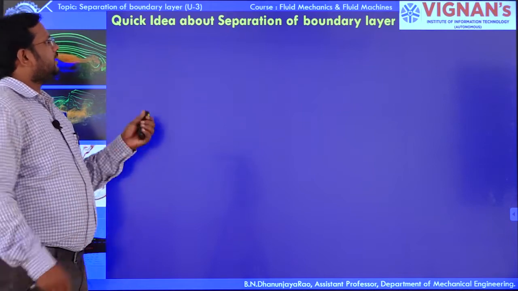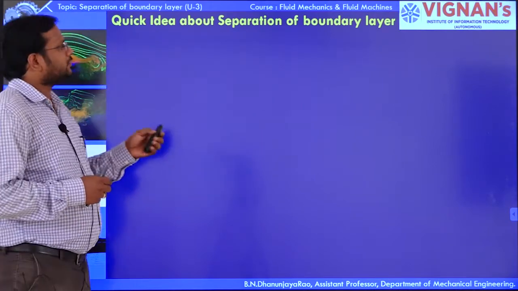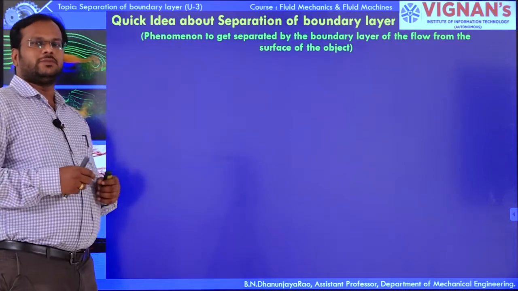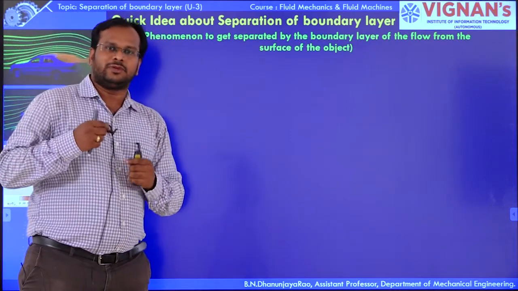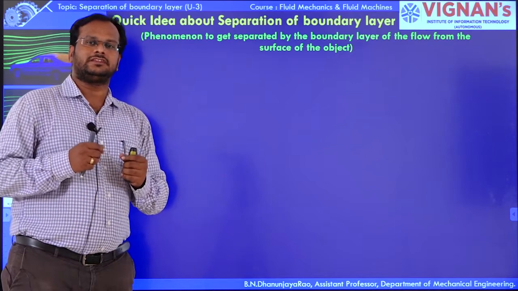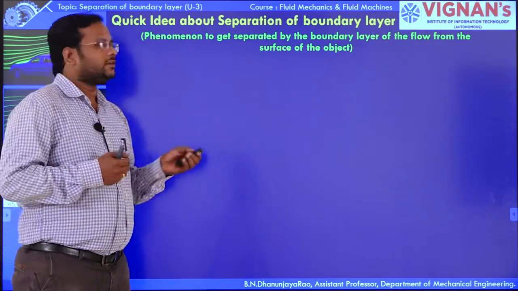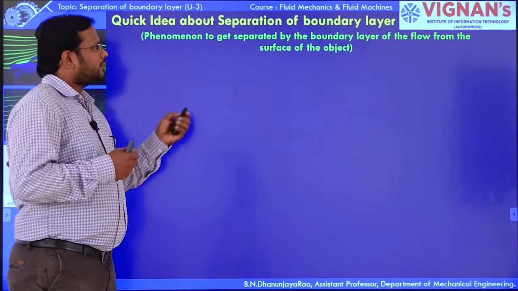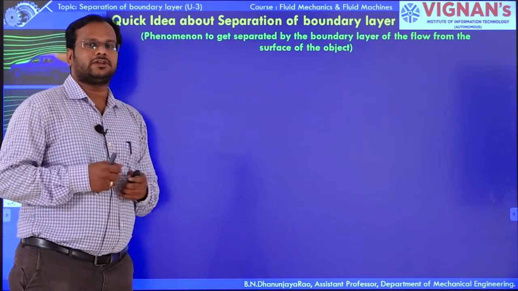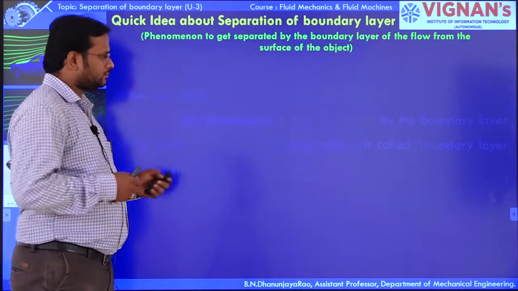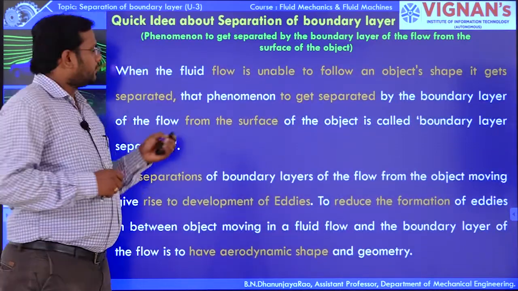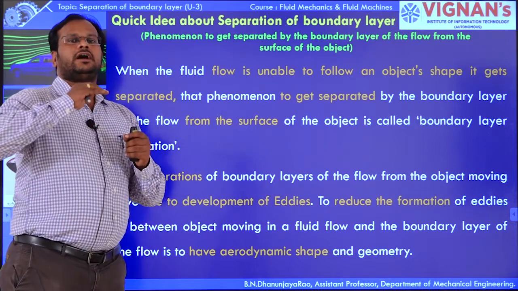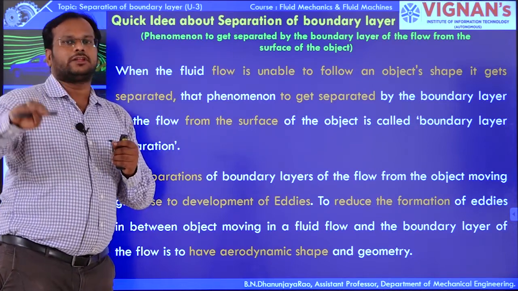So, here is a quick idea of separation of boundary layer. It is a phenomenon in which the boundary layer gets separated from the surface of the particular object, when the fluid flow is unable to follow the surface of the particular body.